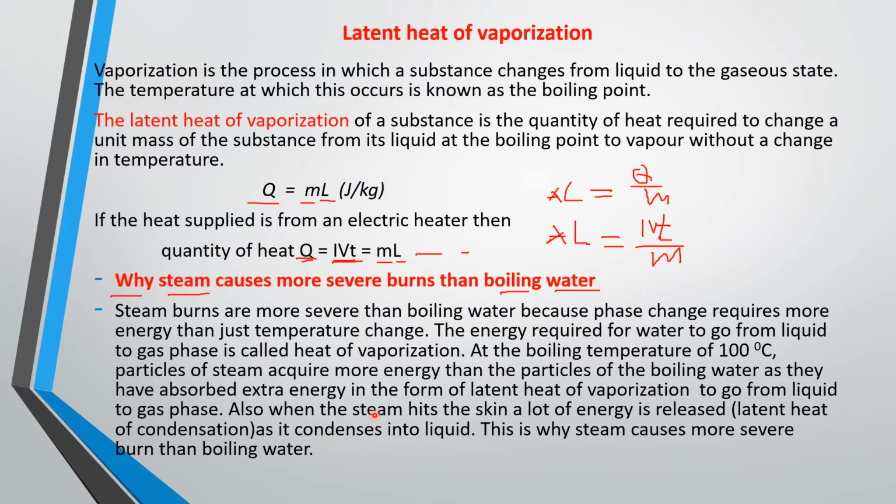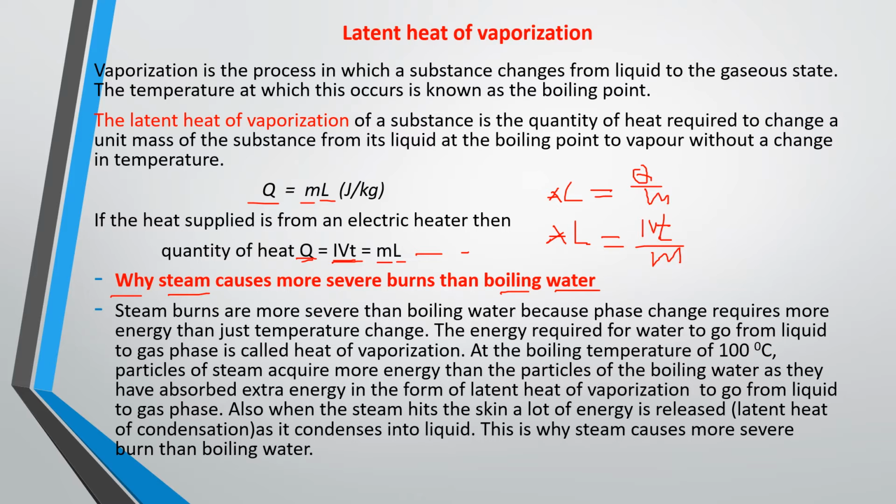So simply put, for water to rise in temperature from 0 to 100 degrees, that is called temperature change, and the quantity of heat required for that is one thing. Then there is another heat required to convert this boiling liquid to steam, and that is the heat of vaporization.